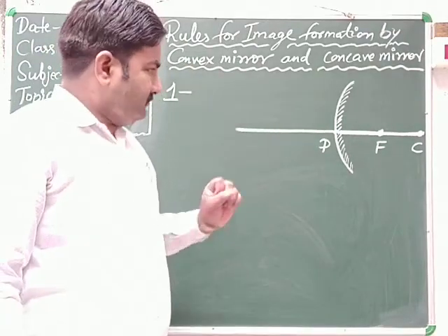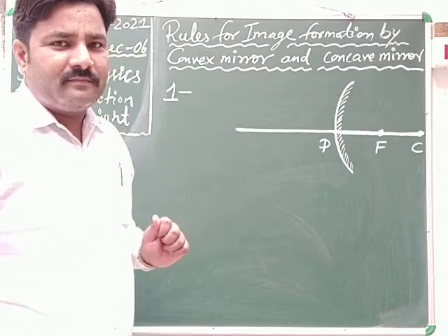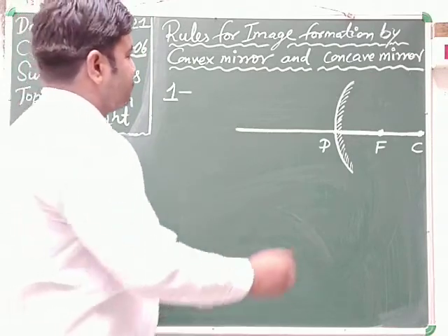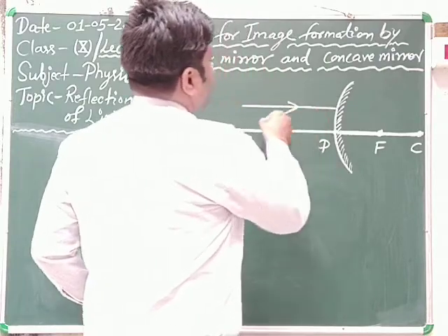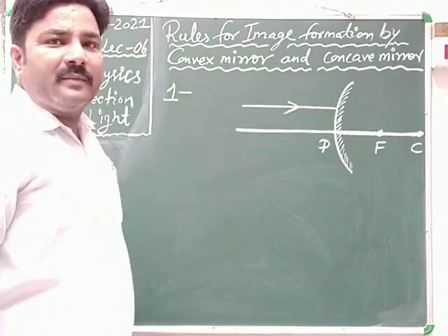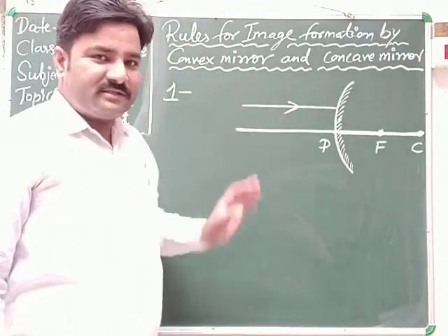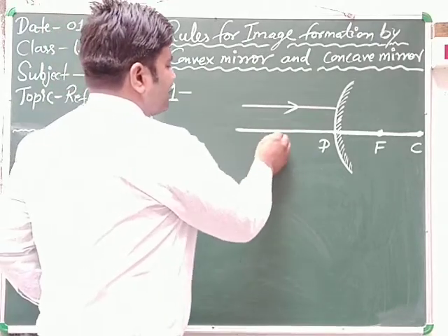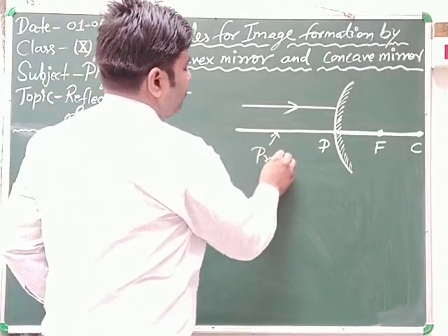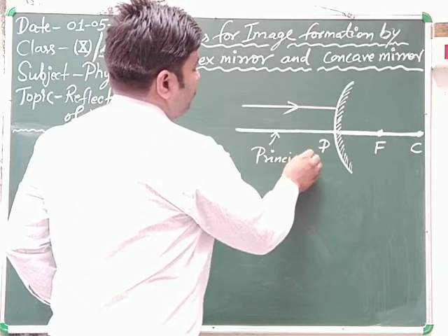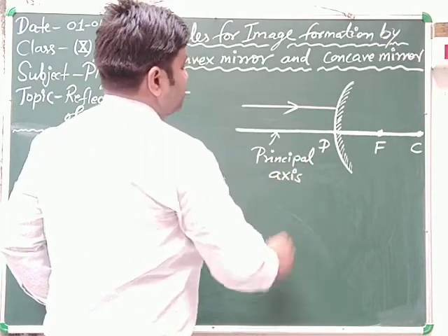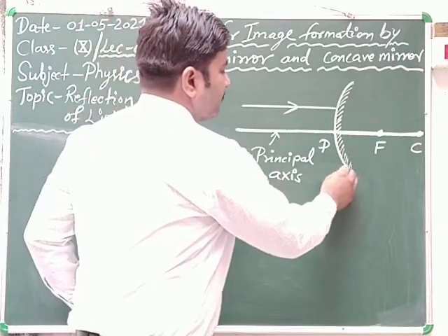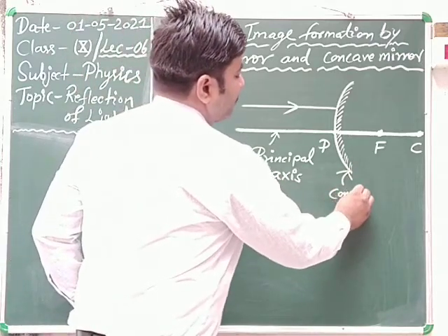Listen, a ray of light coming parallel to the principal axis, and this is the convex mirror.